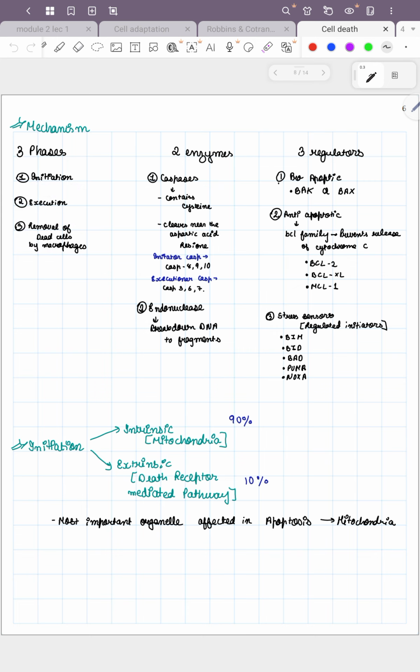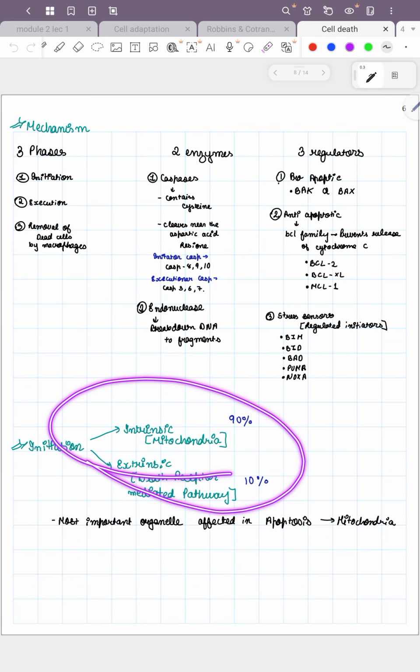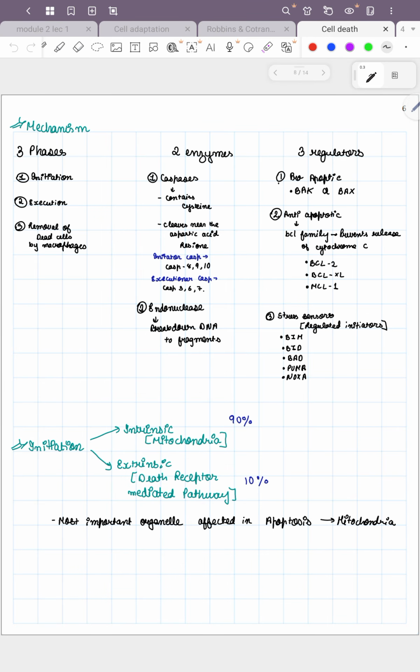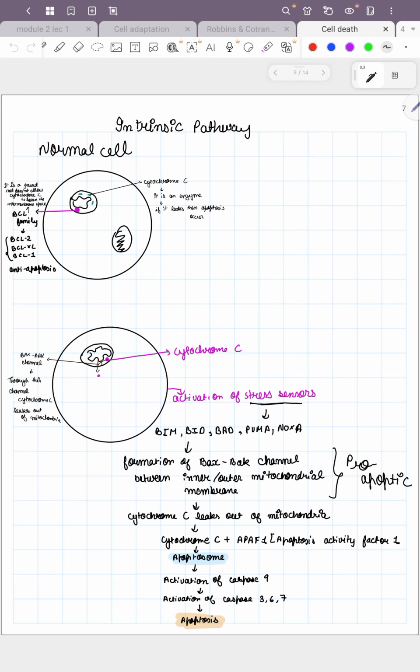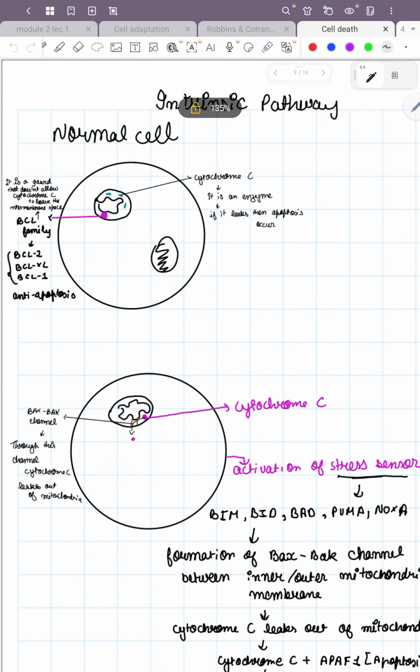Initiation happens 90% of the time by the intrinsic pathway, and 10% by the extrinsic pathway. For the intrinsic pathway, first I'll tell you about cytochrome C. Cytochrome C is present in the mitochondria, and if it leaks out, then apoptosis can occur.